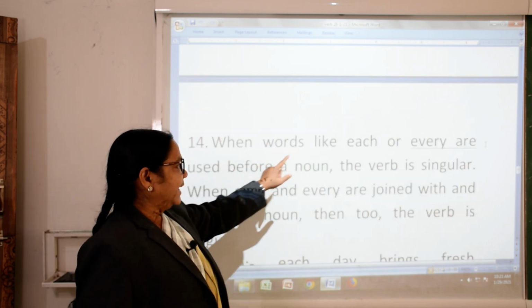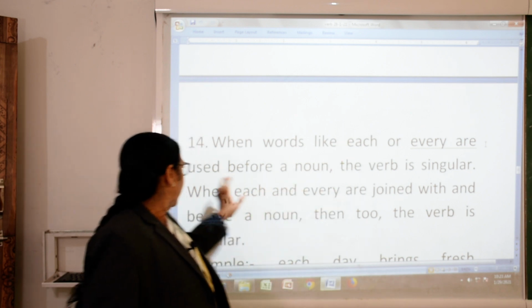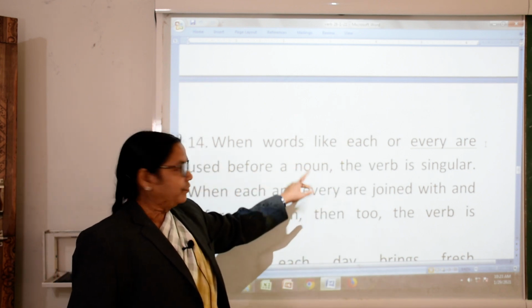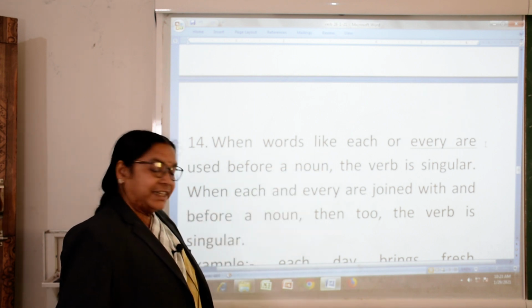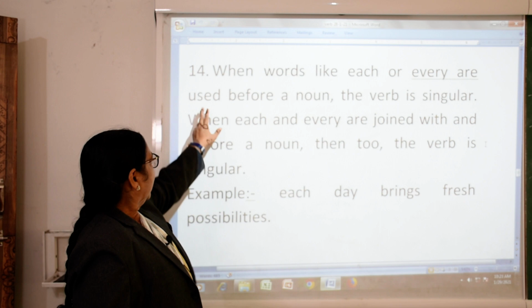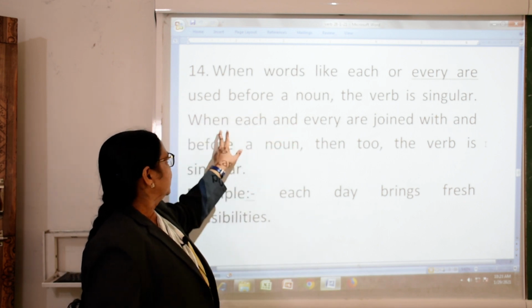When words like each or every are used before a noun, we say each child, each girl, every, the verb is singular.